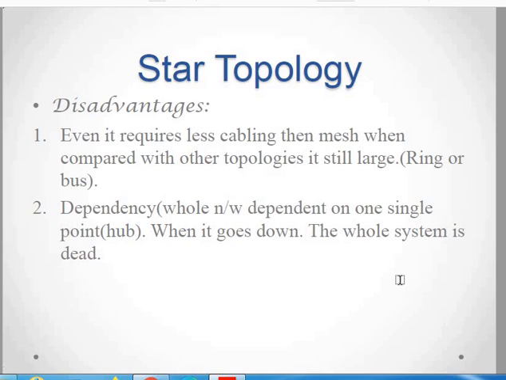But there is a disadvantage: it is totally based on the central device called a hub. With this dependency, if the central hub goes down, then the whole system becomes dead. The second disadvantage is that even though the wiring requirement is less as compared to mesh, it is still more as compared to ring and bus type of topology.